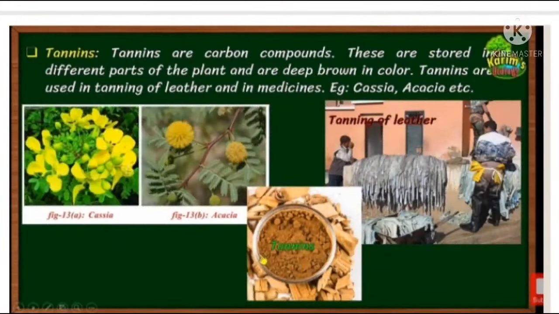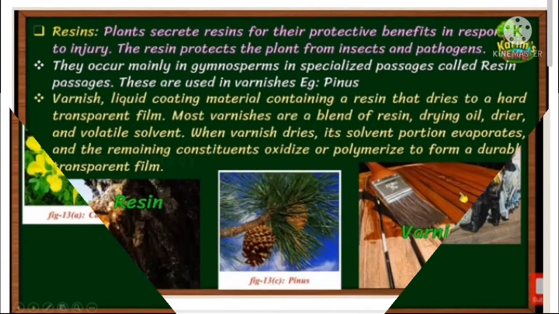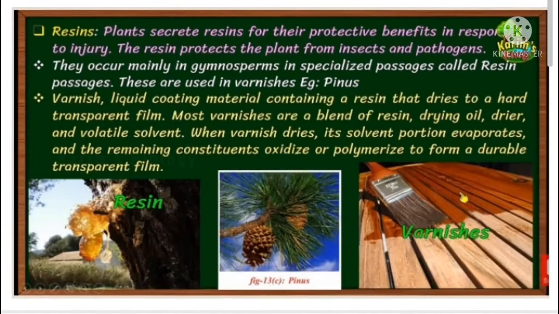The second type of secondary metabolites are tannins. Tannins are carbon compounds. These are stored in different parts of the plant and are deep brown in color. Tannins are used in tanning of leather and in medicines. Example, cassia, acacia, etc.